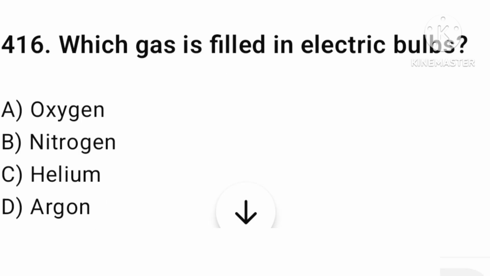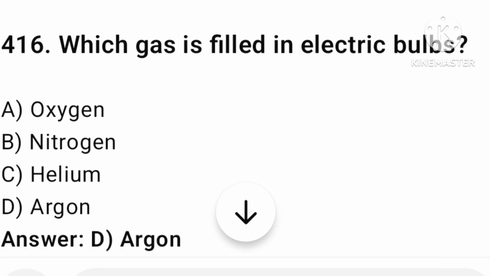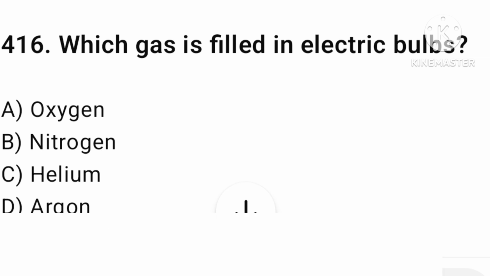Which gas is filled in an electric bulb? Oxygen, nitrogen, helium, or argon? So guys, the answer is option number D, argon. Let's find the next question.